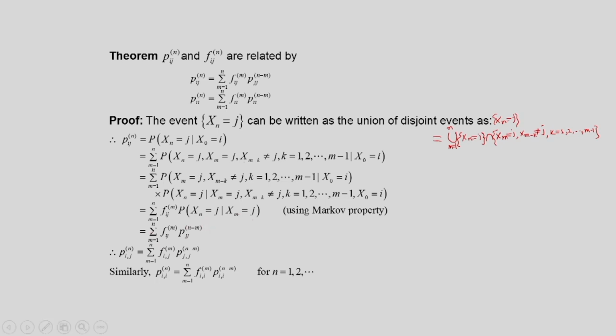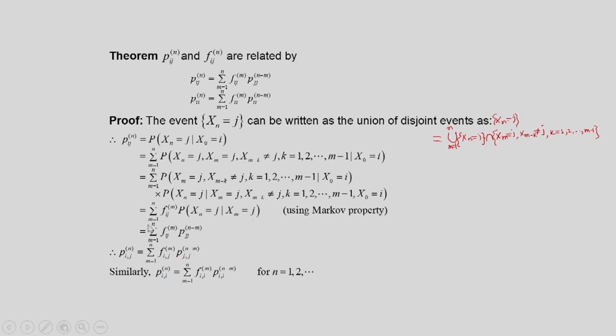Thus, what have we derived? We have derived that the n step transition probability P_ij^(n) is equal to the sum of the product of f_ij^(m) into P_jj^(n-m). Here again, the notation ij is being used in the same sense. So that way this is a convolution sum. If we notice carefully, this is a convolution sum of the first entrance probability sequence and the state transition probability sequence.